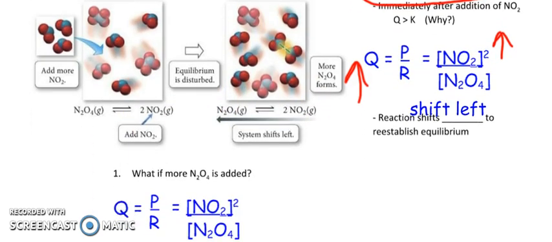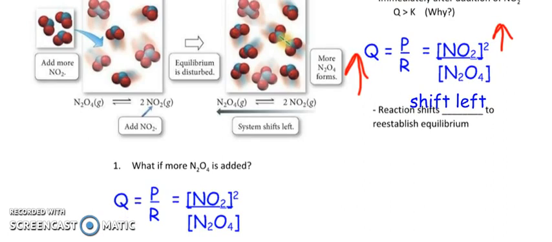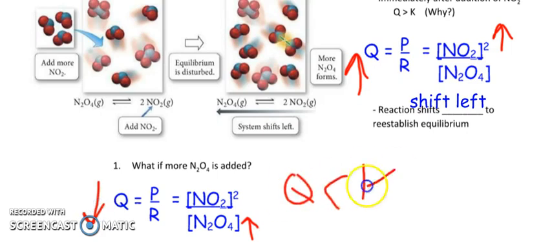So what if we try this one? What if more N2O4 is added? Okay, so again, I'm going to increase my N2O4. So what happens this time? My denominator, my reactants, get bigger, so Q overall is going to go down. So now Q is less than K. How will it shift? Well, it needs to shift to make a bigger number. It needs to shift to make more products, so it will get bigger, and therefore it's going to shift to the right. Okay? Let's see what the next page has to say.